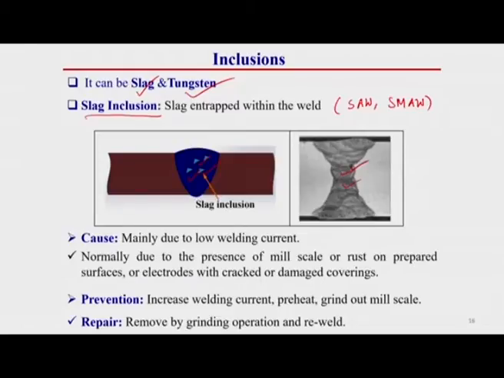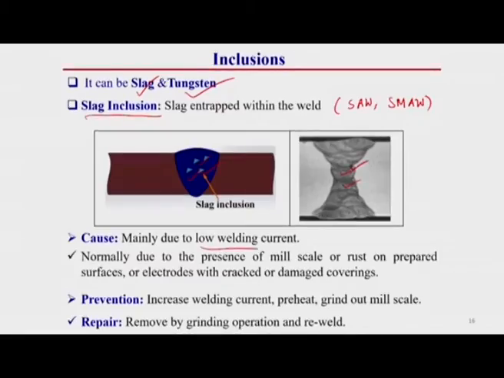During cleaning of the slag, some slag can be left over in this region. Another cause of this defect is low welding current. This is more visible in multipass welding, but it can also occur in single pass welding.